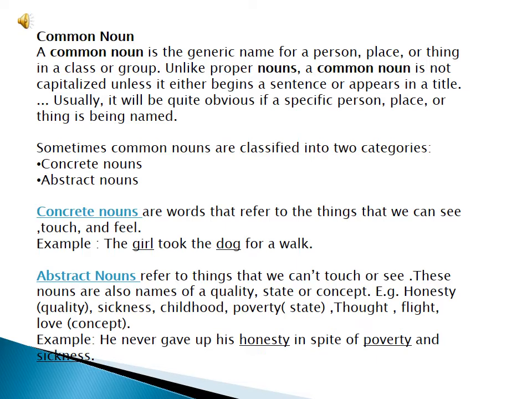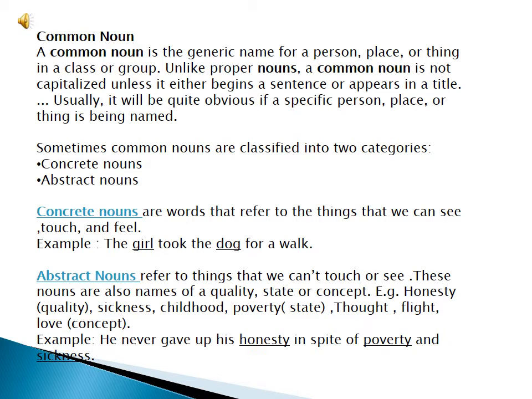Now come to the abstract nouns. The abstract noun refers to things we can't see or touch. These nouns are also names of quality, state or concept. Example: honesty, a quality; sickness, childhood; poverty is a state; thought, love is a concept.